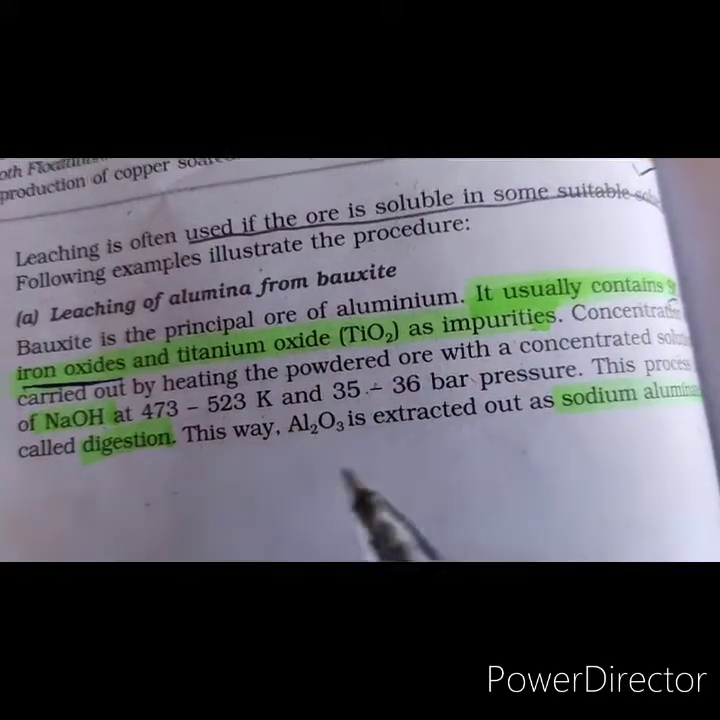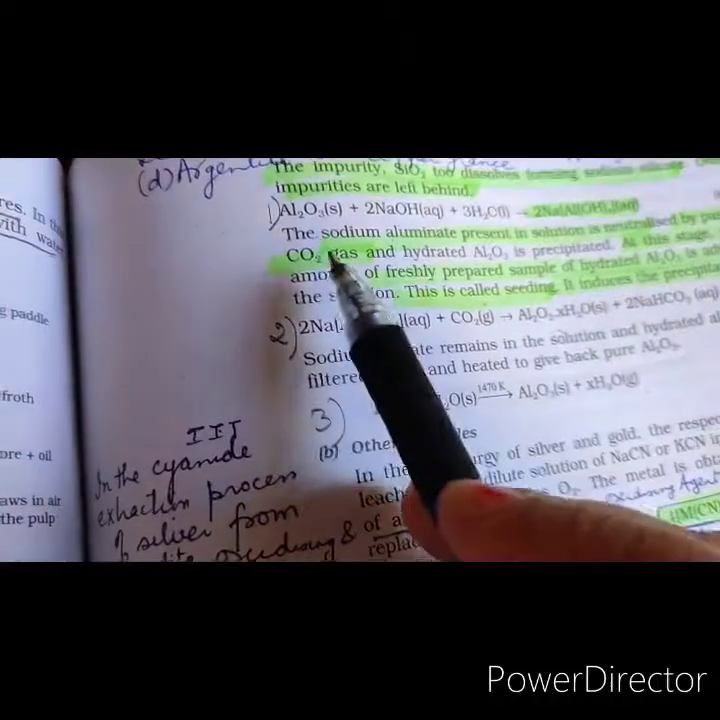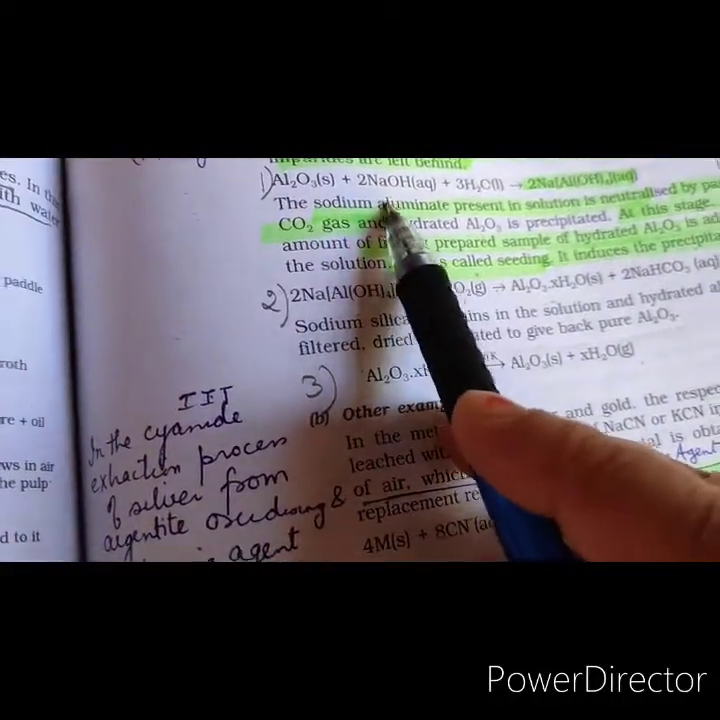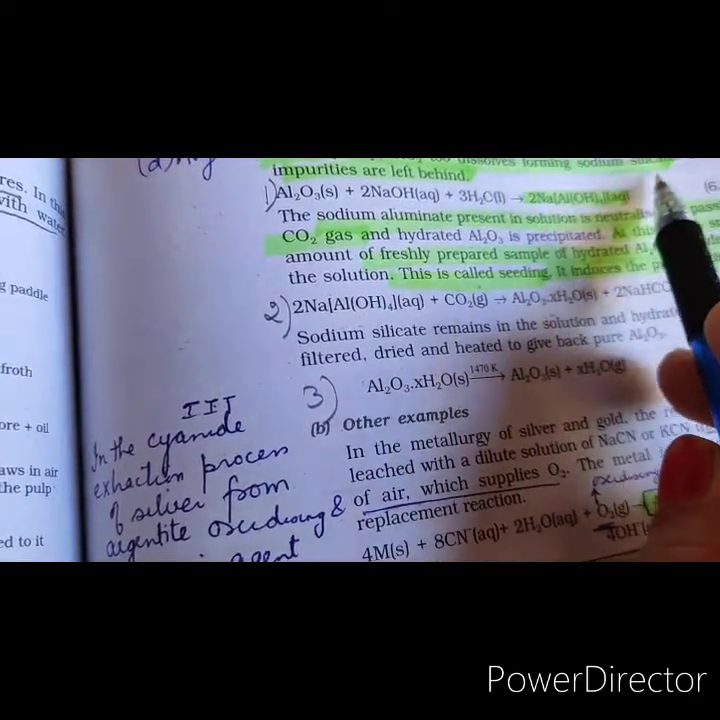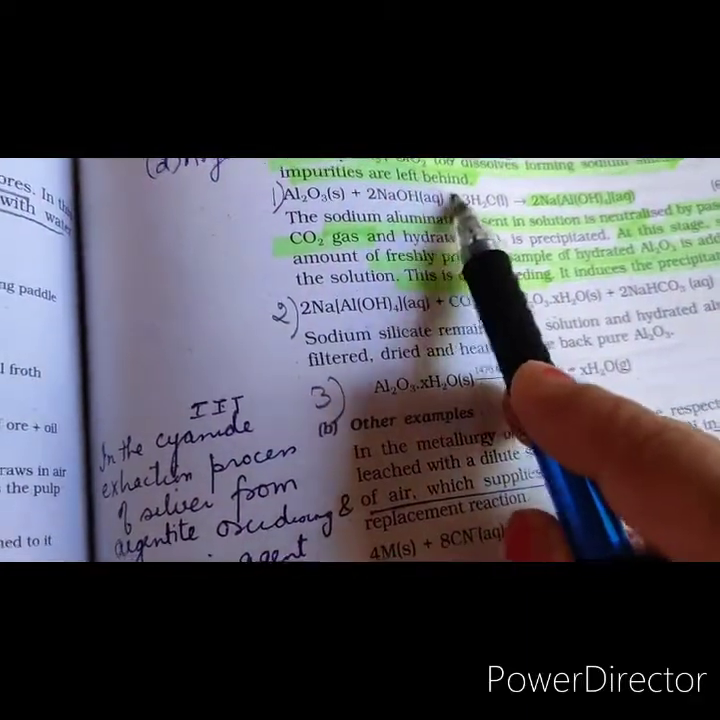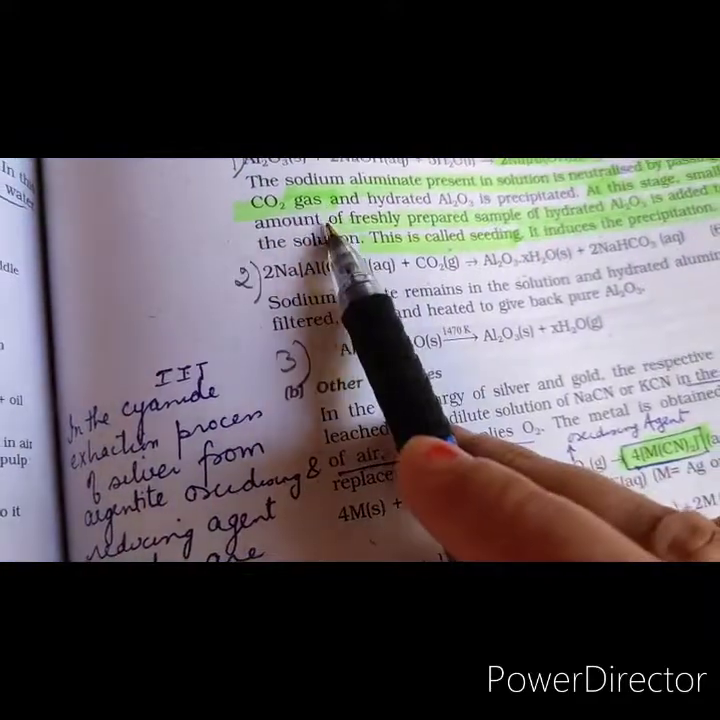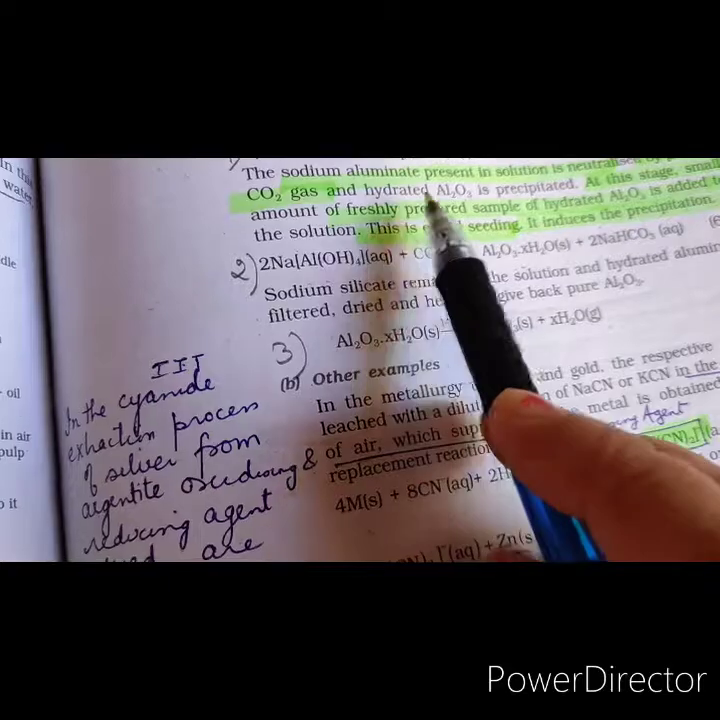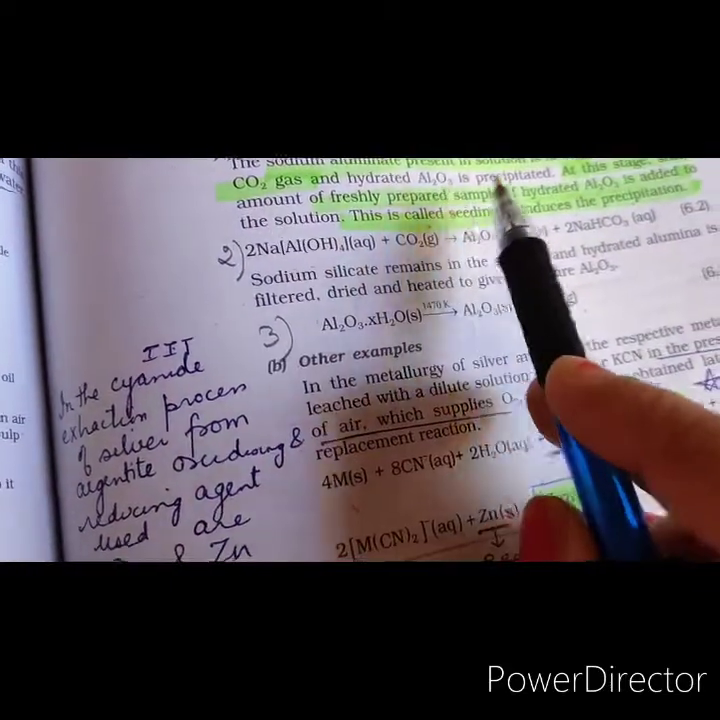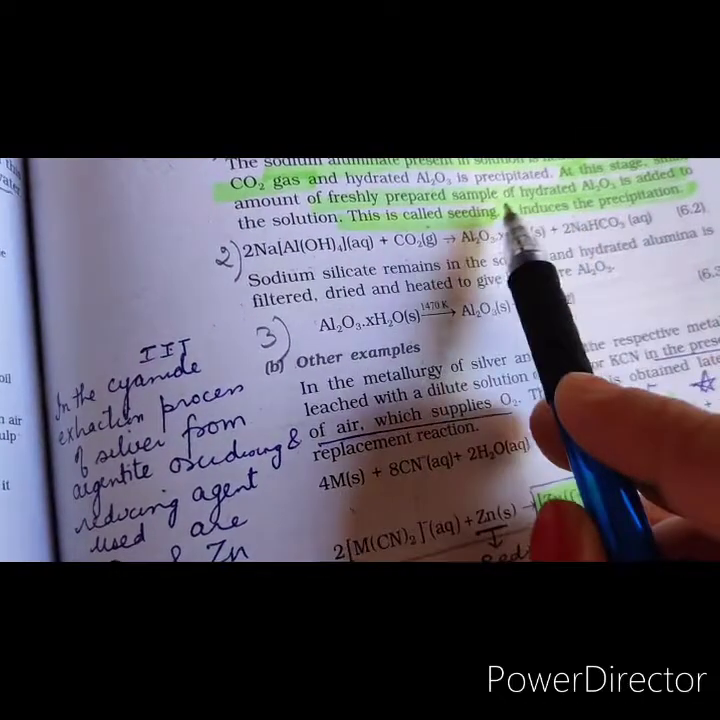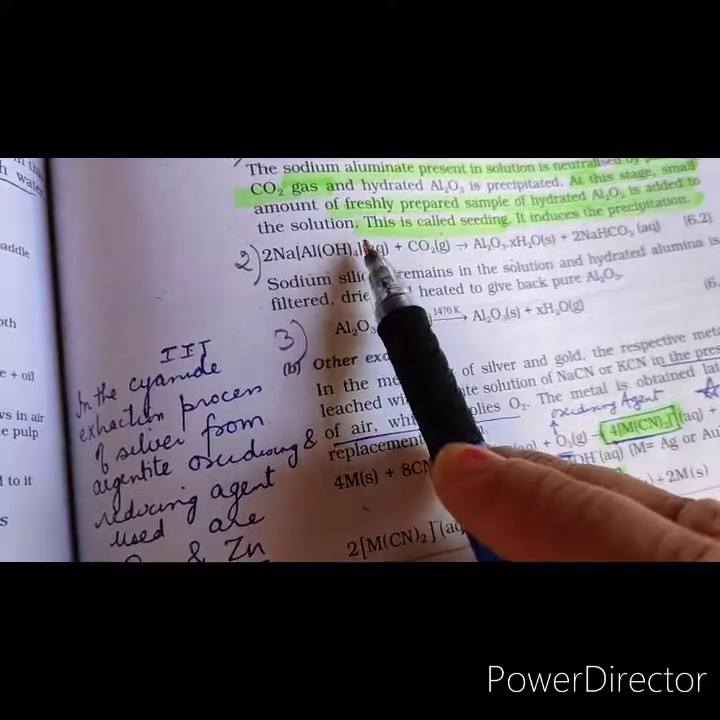As a result of this, Al2O3 forms sodium aluminate. We can see the reaction. Al2O3 combines with sodium hydroxide to form sodium aluminate, and there is also a formation of sodium silicate. The other impurities are left behind. This sodium aluminate is neutralized by passing carbon dioxide, as a result of which we get hydrated alumina, or hydrated Al2O3.